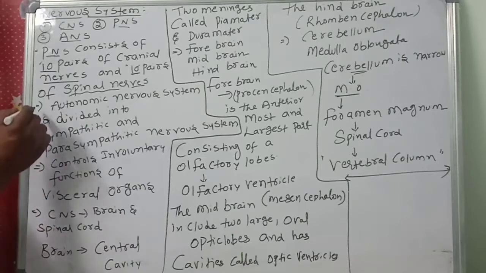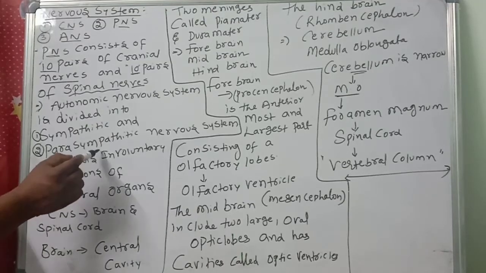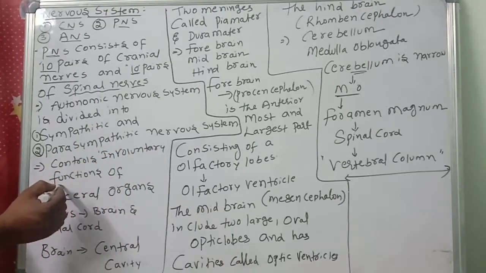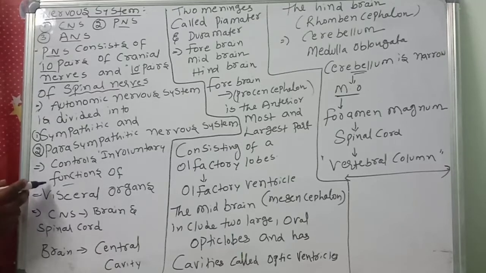The autonomic nervous system is divided into the sympathetic and parasympathetic nervous system. What do they control? The involuntary functions of visceral organs. What are the visceral organs? Like pancreas, liver, kidney, intestine. The parasympathetic and sympathetic systems control the visceral organ functions.